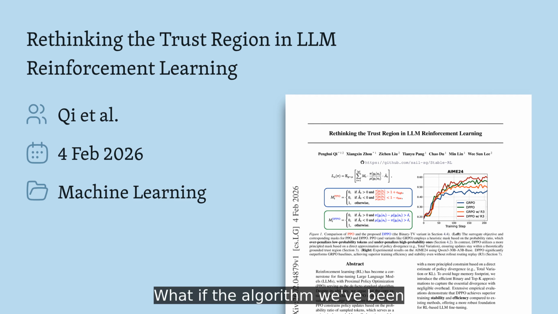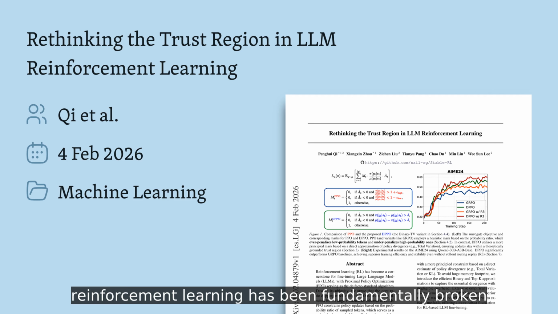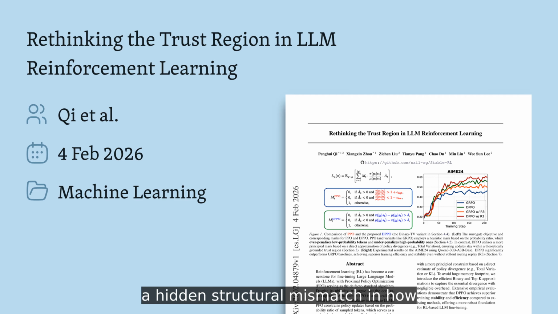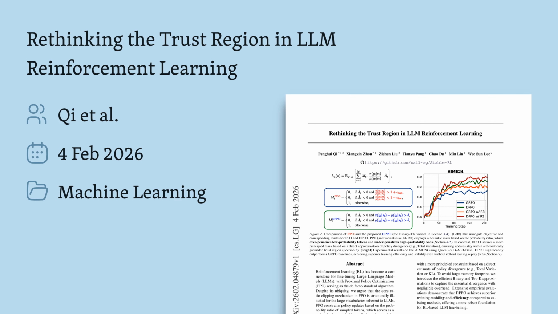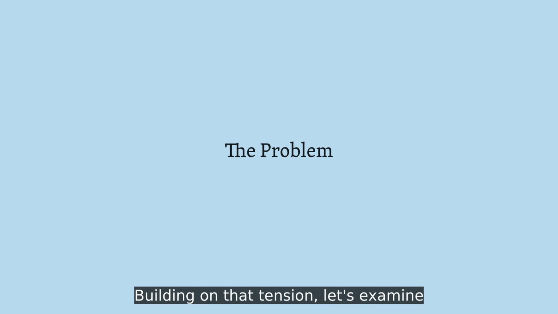What if the algorithm we've been using to fine-tune language models with reinforcement learning has been fundamentally broken from the start? This paper reveals a hidden structural mismatch in how we've been applying trust regions to models with massive vocabularies. Building on that tension, let's examine exactly where things go wrong.